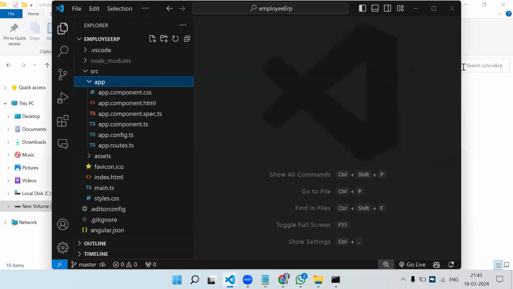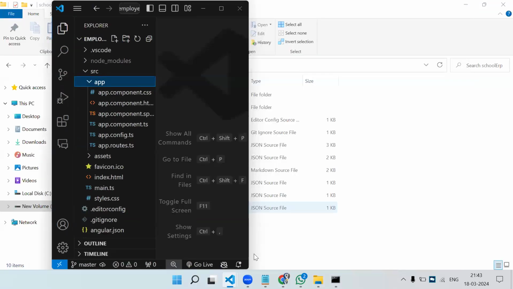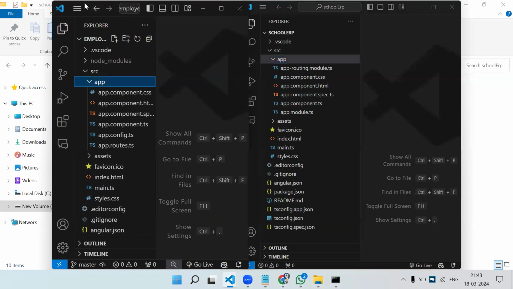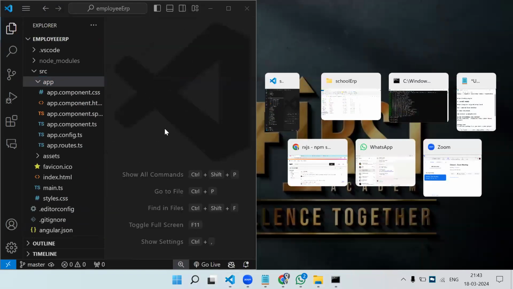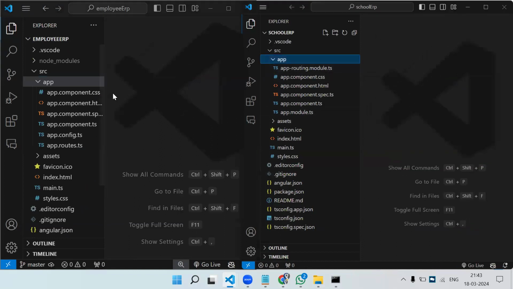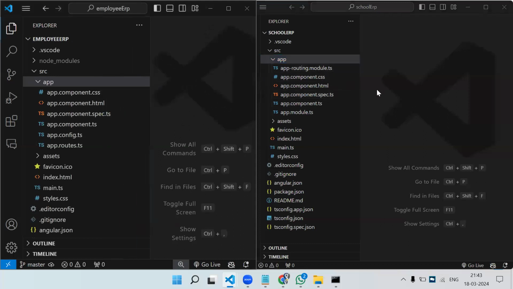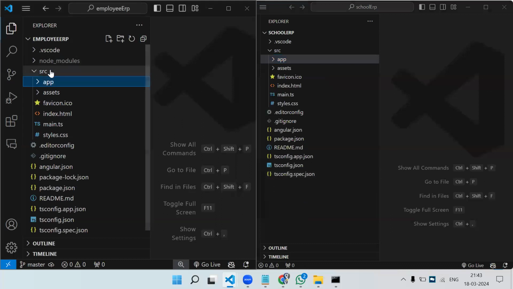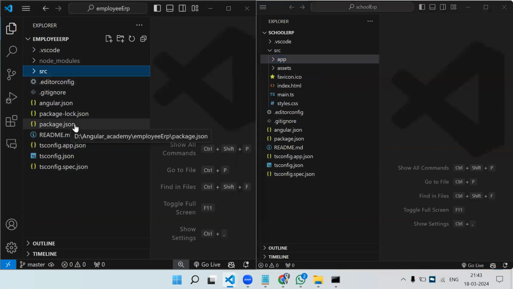Let me just open them side by side, and School ERP also. So now this is the older version and this is the newer version. Here also you can see the app folder is there, and here also. Again, let me compare. Here we have package.json, here also it was there. Angular.json is here, and here is also there, right?